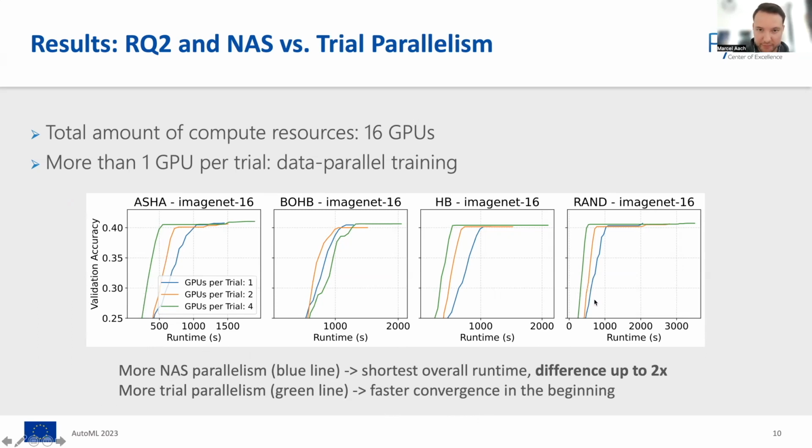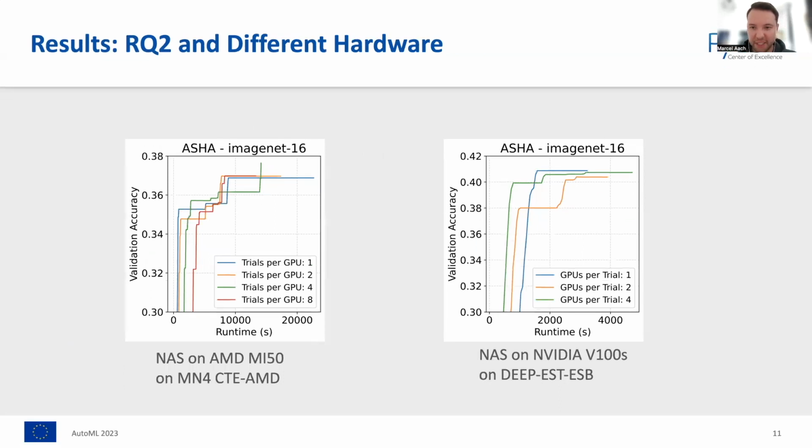To rule out effects from the underlying hardware, the previous experiments were all run on A100s. We run the single GPU experiments again on the AMD MI50, and the multi-GPU experiments on the V100s. Here we see again that the higher the degree of parallelism in the NAS loop, the shorter the runtime. So in the left plot, this is the case for the red or the green line here, while in the right plot, this is the case for the blue line.